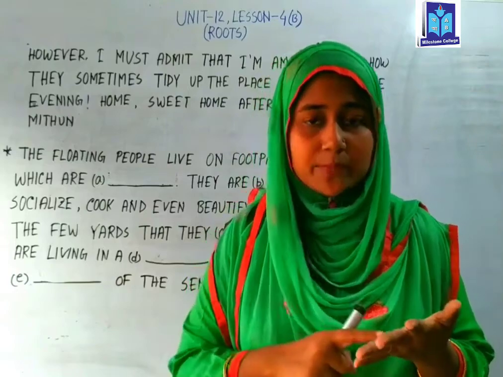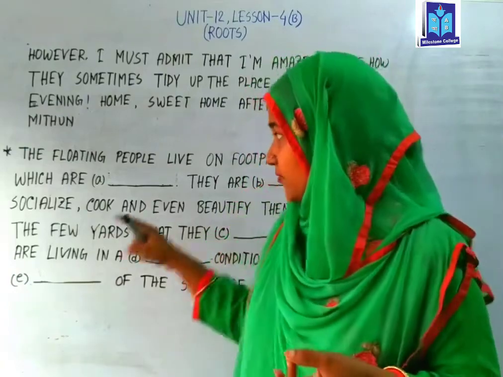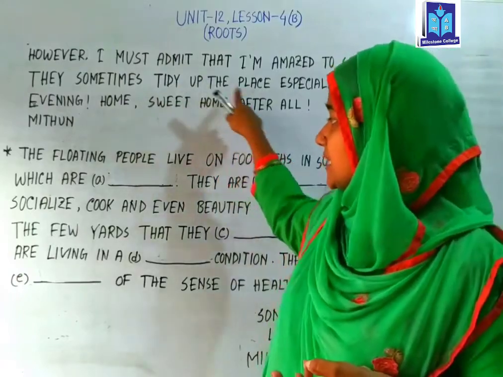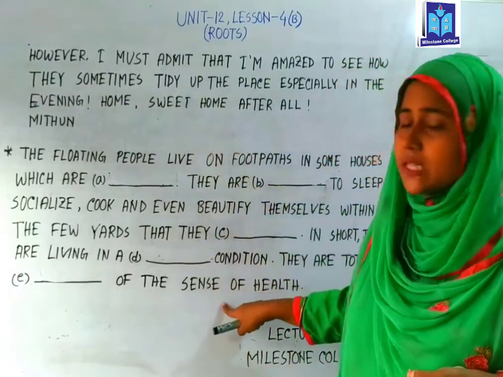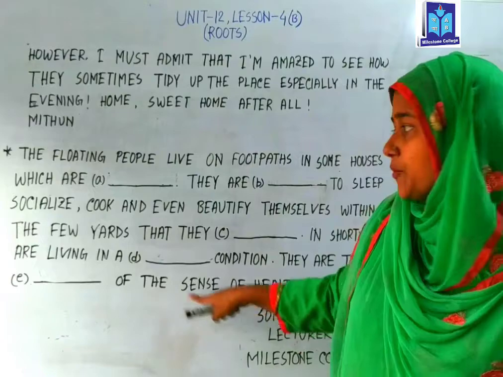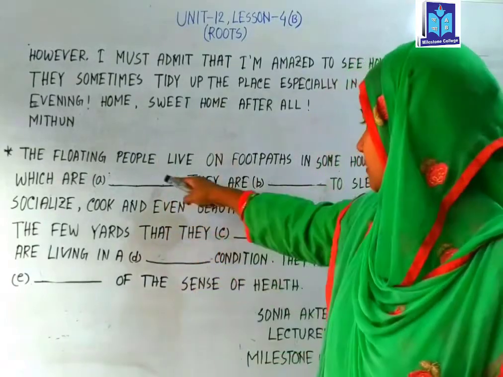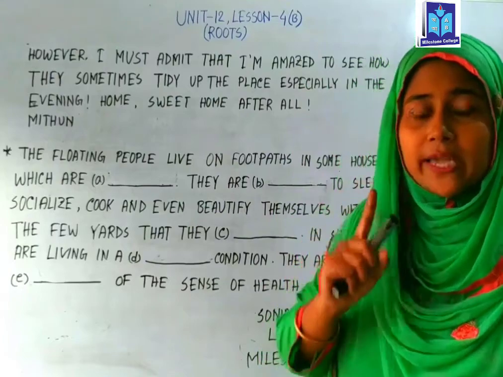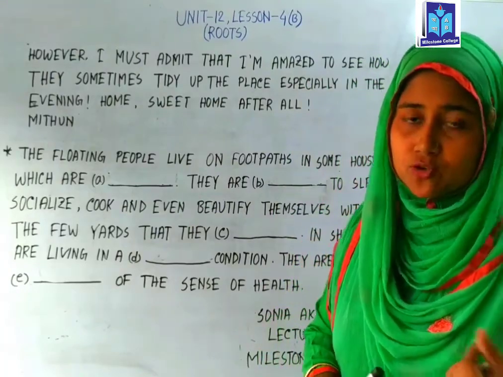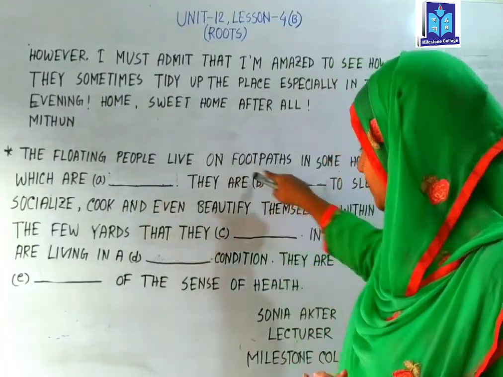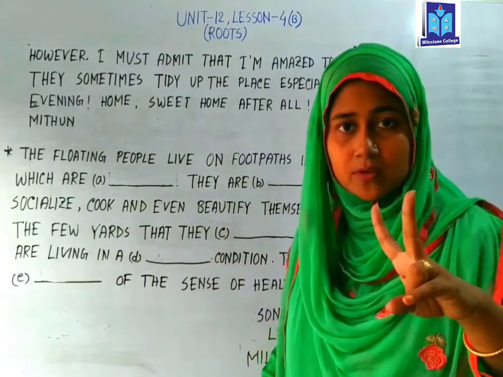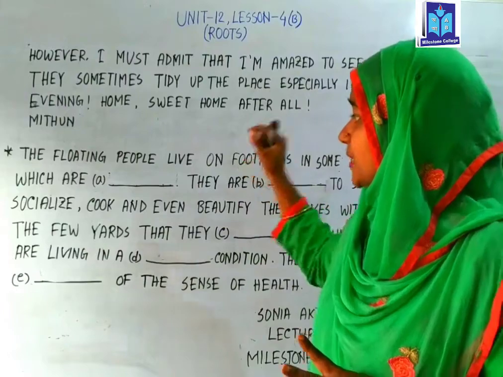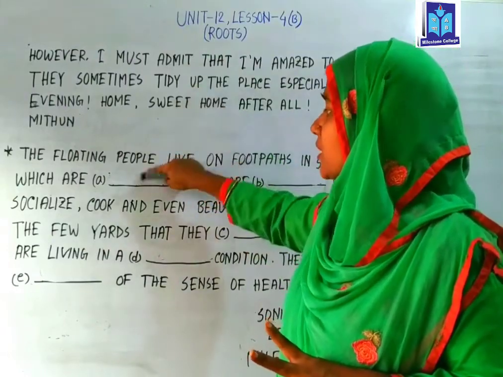Okay, so you have to collect the information based on that passage. After reading this passage, you have to answer. Okay, you will get 5 gaps, 1, 2, 3, 4, 5, and you have to answer, and you will get 1 mark for each gap. So, dear students, read this passage 2 times for collecting the information. You will not get the information directly, word for word, from this.